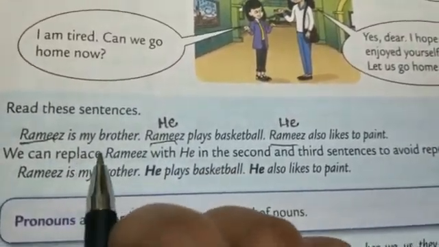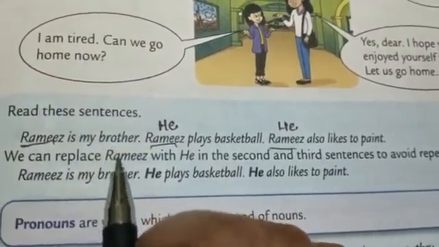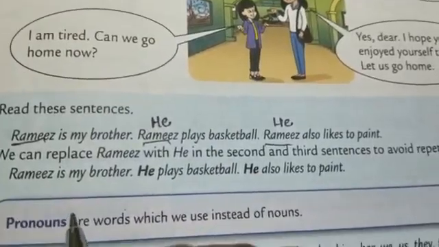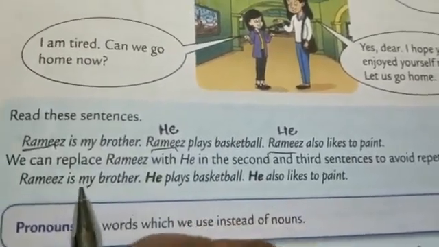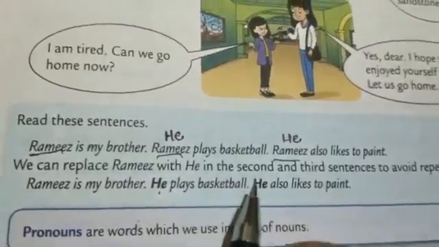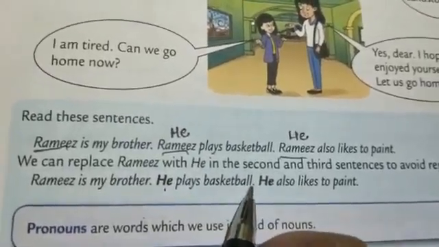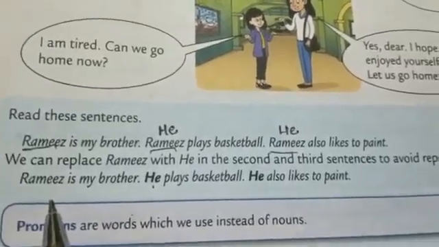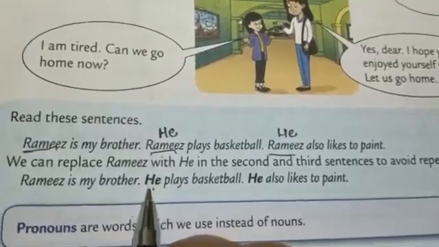So pronouns are the words which are used in place of nouns. Like Ramesh is my brother. He plays basketball. He also likes to paint. So he is replacing the word Ramesh. So he is a pronoun.